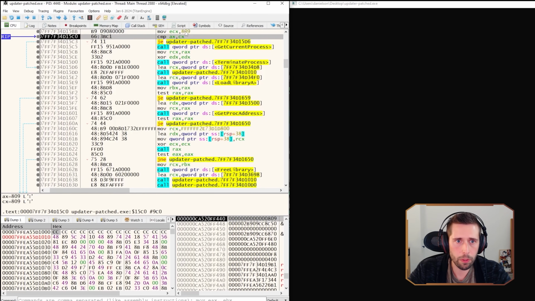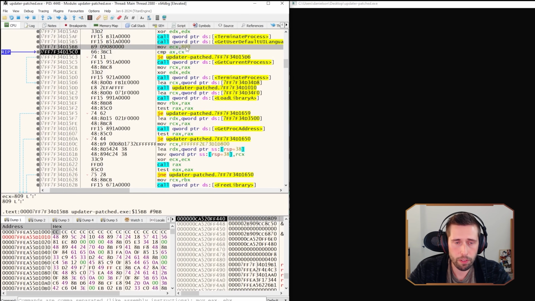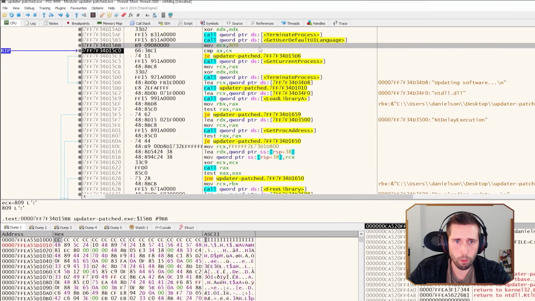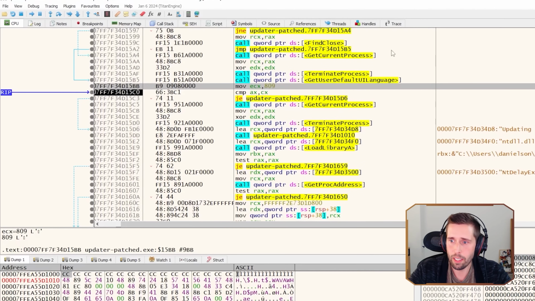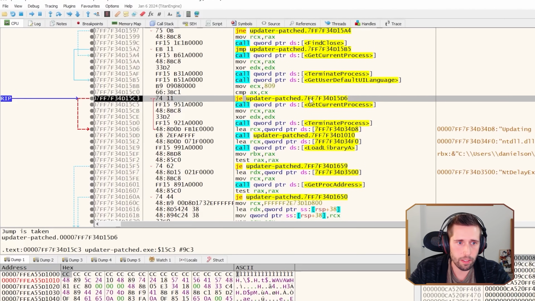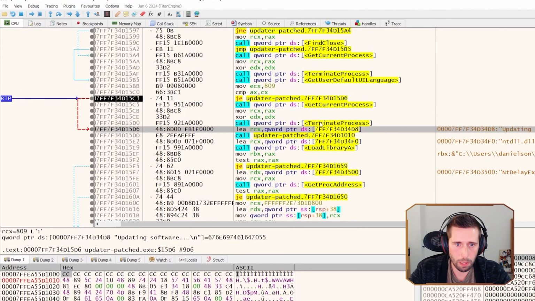And now you can see here that instead of moving that 407 value into ECX, it's moving 809 into ECX. So basically it accepted that patch. We modified the code, it accepted it, and now it's doing a comparison against 809. And so we're going to skip over all these terminate process checks.